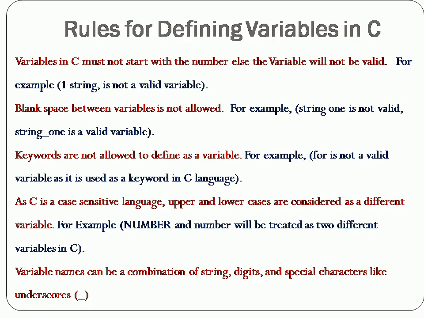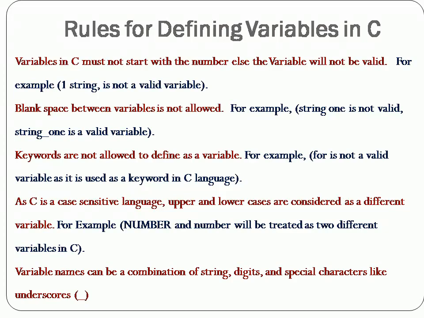Here we are going to learn the rules for creating valid variables in the C programming language. The first rule: variables in C must not start with a number, else the variable will not be valid. For example, we cannot start a variable with a number as the first character. Rule number 2: blank spaces and other symbols cannot be used to create a variable.